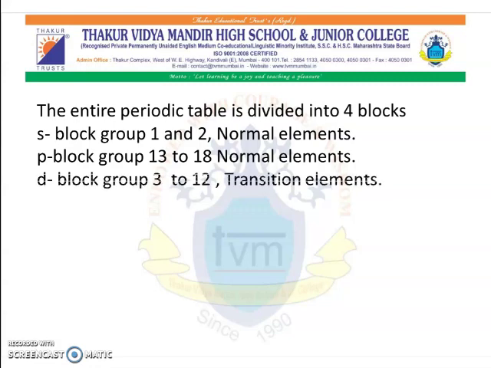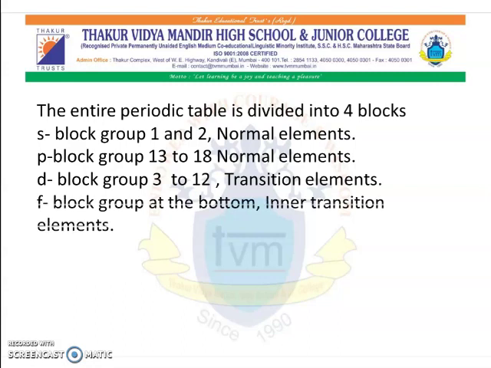Third is D block, group 3 to 12. They are also called as transition elements. And the last is F block, which is placed at the bottom, which are called as inner transition elements.